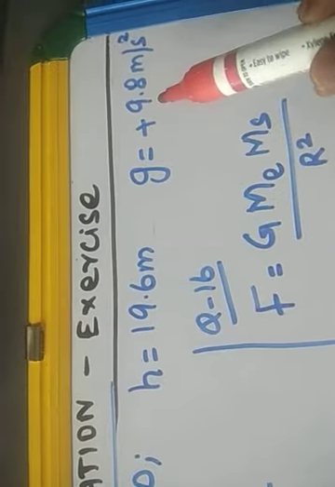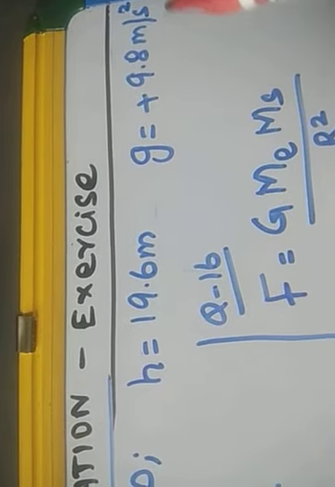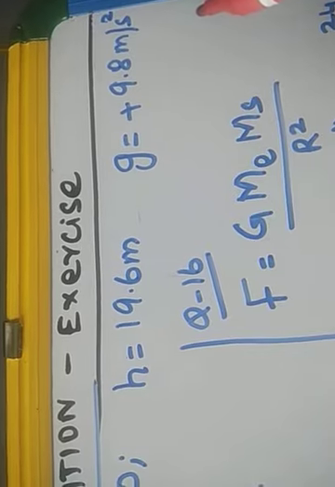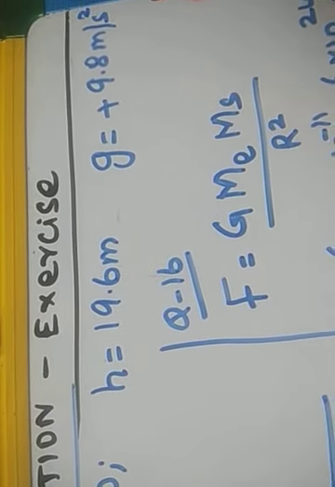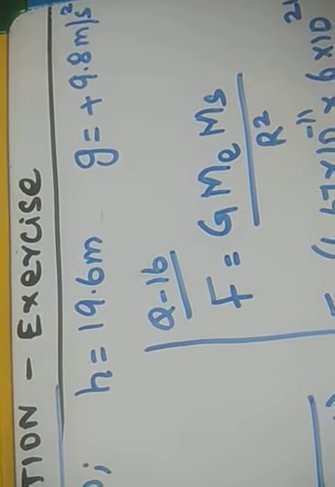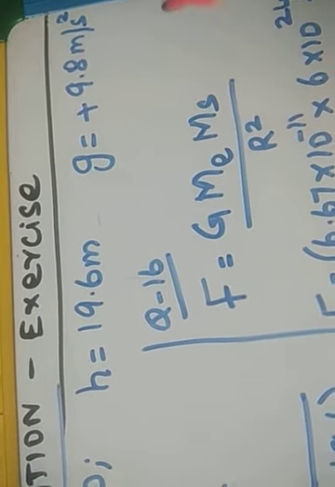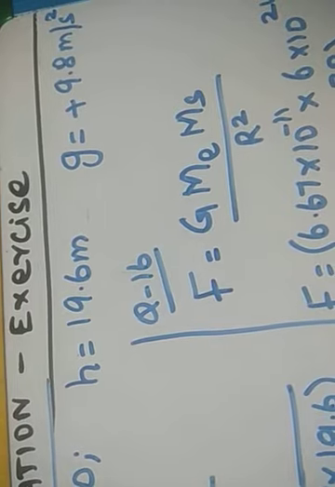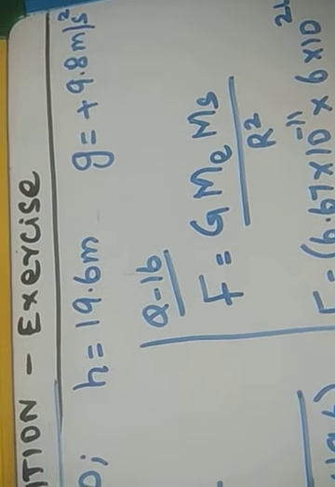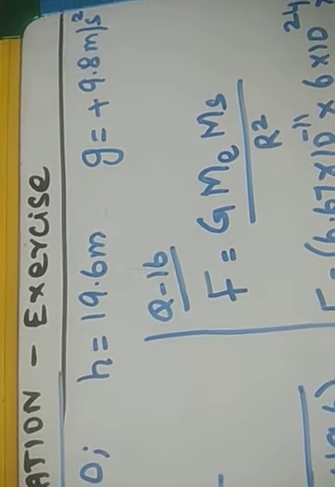So we are taking the acceleration due to gravity as plus 9.8 meter per second square. Why? Yes, very good. The stone is moving towards the earth's surface. When the stone is moving towards the earth's surface, the gravity is positive. If it is moving away from the earth's surface, the gravity value is negative. Keep these things in your mind.